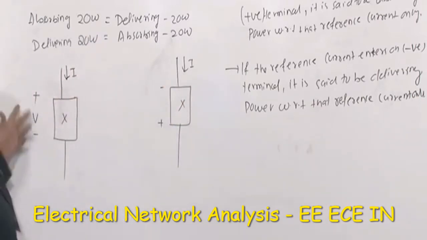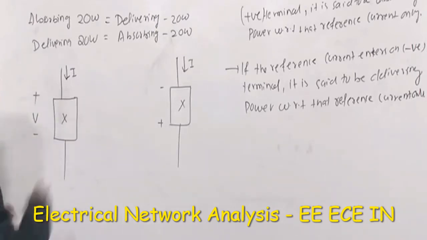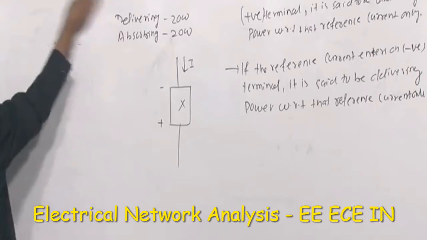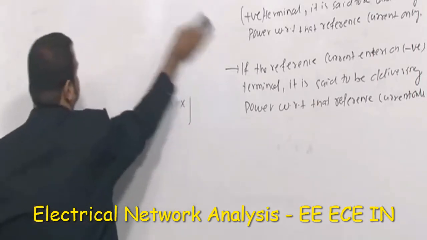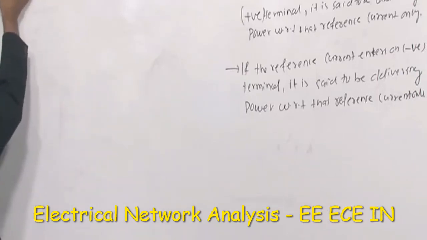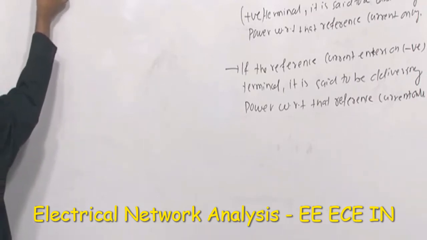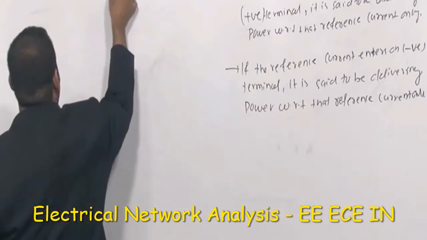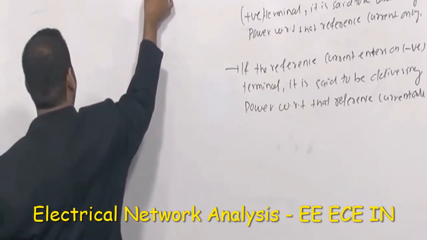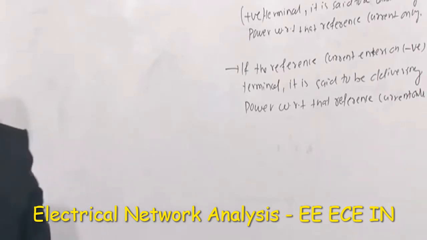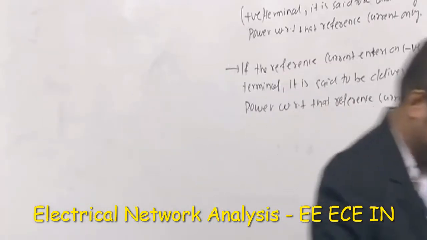And what is the value of voltage, what is the value of current, that we have to determine by using Kirchhoff's law. To have clarity on this, let us work out some examples, small things, so that will give some clarity to you. The question is, comment on the power of each element shown in figures. So let me take it down.